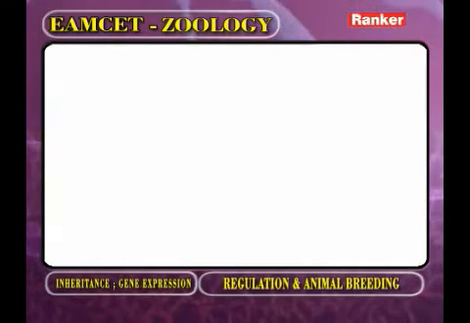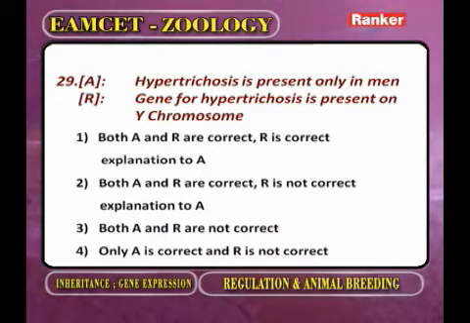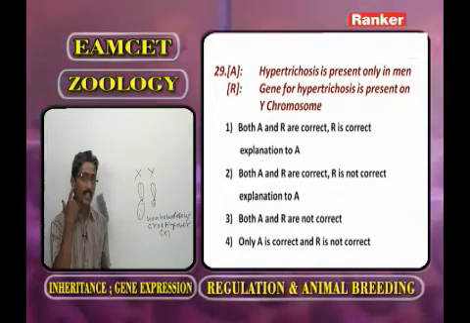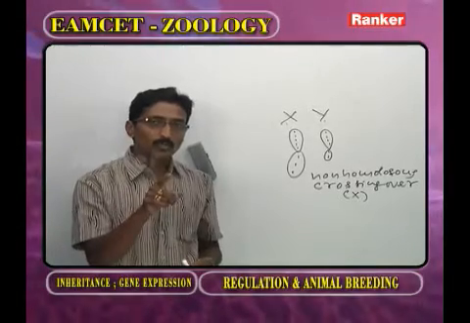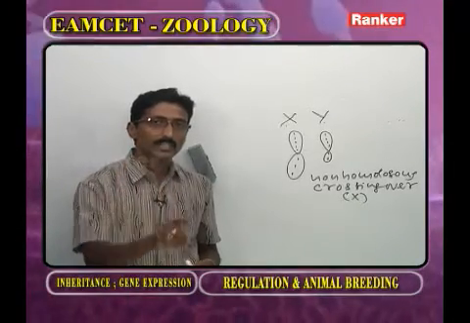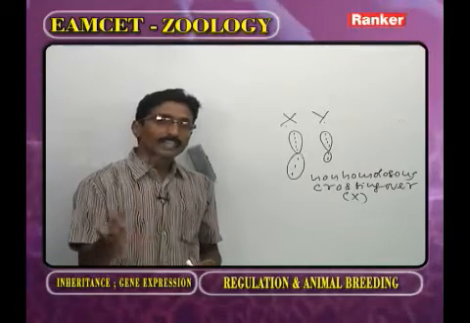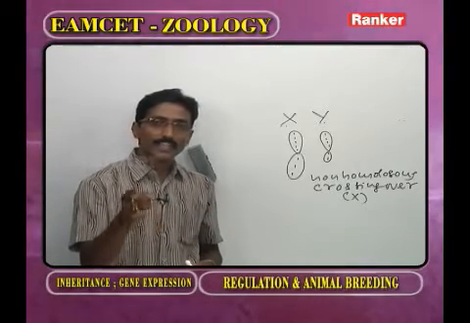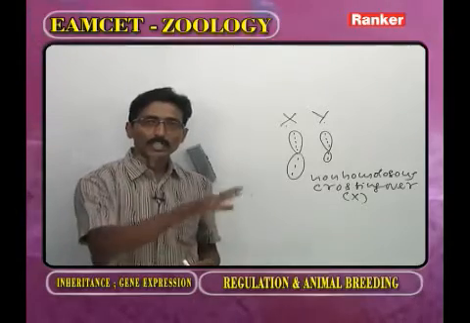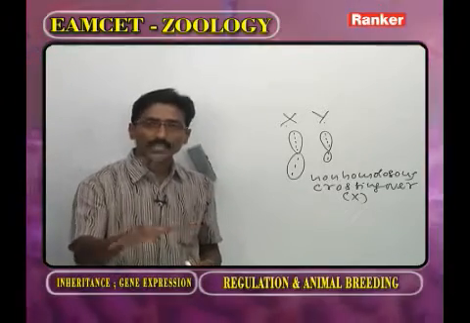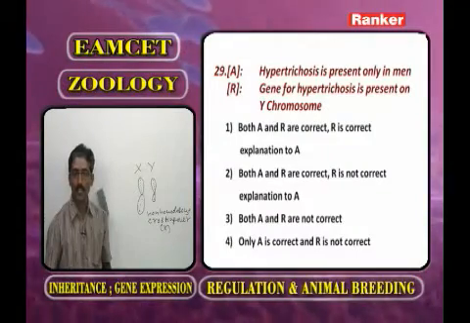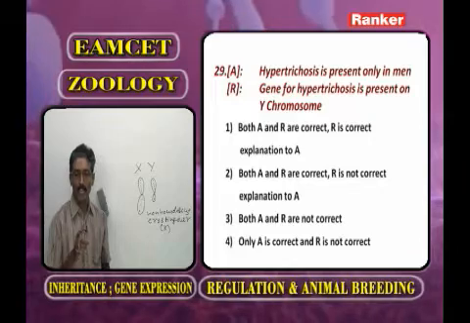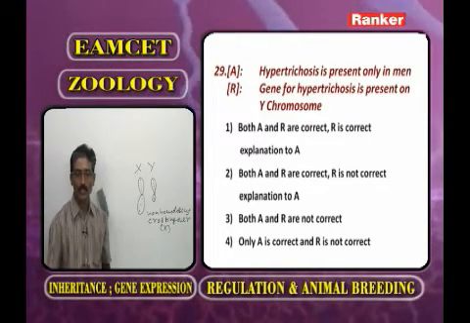The next one. Hypertrichosis, already discussed. Hypertrichosis is the presence of hairs on the external ear. The gene for this character is present on the Y chromosome. The Y chromosome always passes from father to son, but not to the daughter. So the genes for characters present on the Y chromosome always pass from father to son. The genes on the Y chromosome are called Holandric. So hypertrichosis is present only in men. The gene for hypertrichosis is present on the Y chromosome. So the answer is